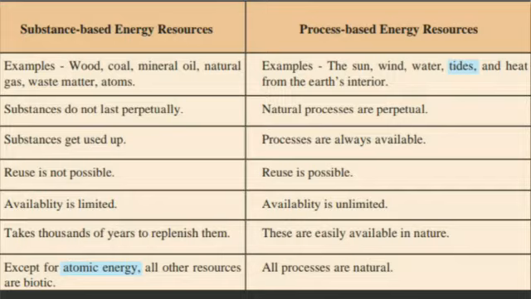Reuse is not possible for substance-based energy resources, and for process-based energy resources reuse is possible. We can see in solar energy, as the sun shines brightly every day, that way we can reuse it again. It is useful and unlimited also. The availability of substance-based energy is very limited, but process-based availability is unlimited.